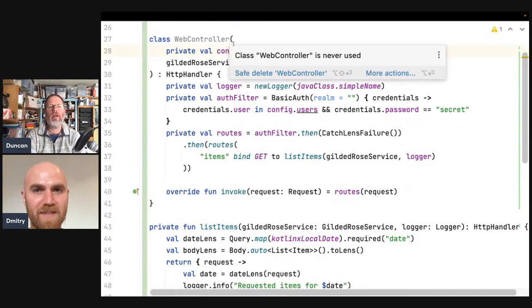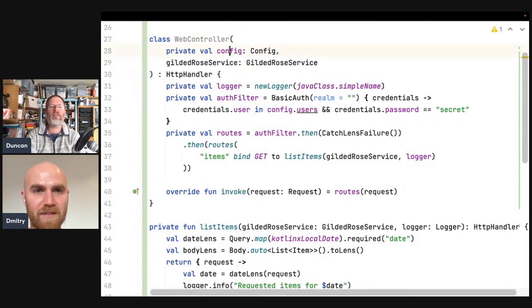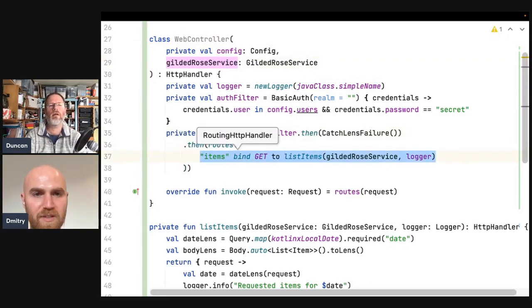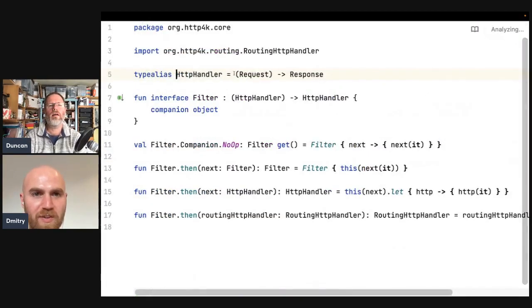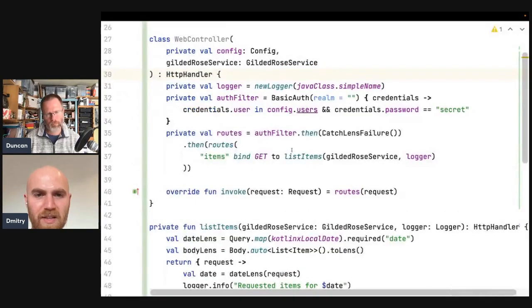So your web controller here, we explicitly now give it a Gilded Rose service, and it uses that to create this little route here of list items, which takes a logger. Which is an HTTP handler, which is a function. So I can click on this. This HTTP handler literally is just a type alias to a function from immutable request to immutable response. And everything is an HTTP handler, including the whole web controller. It's just a function. Okay.